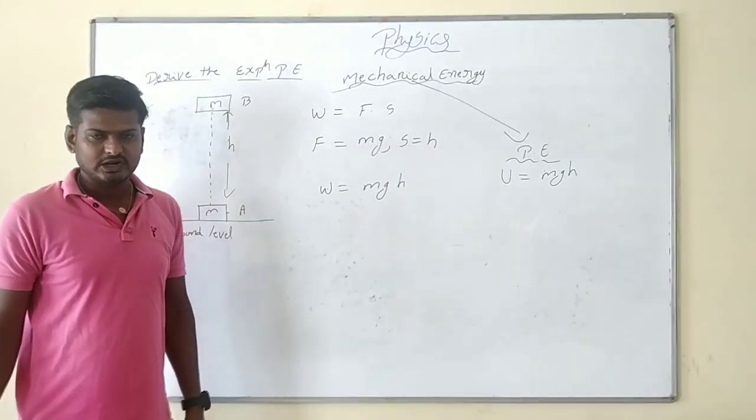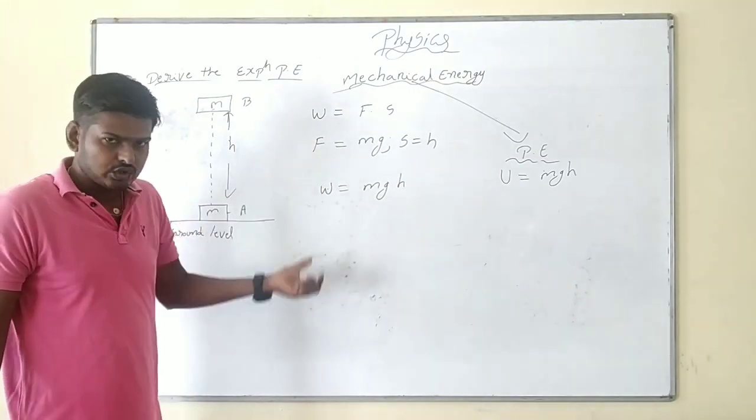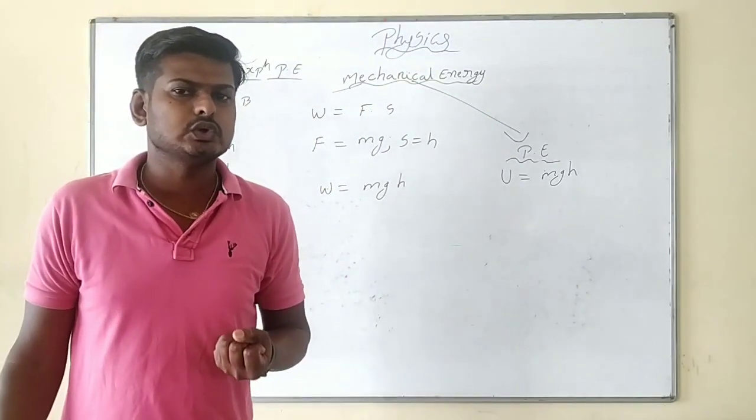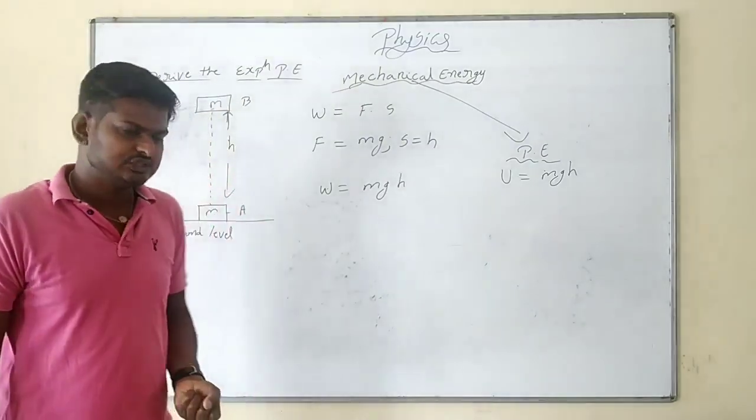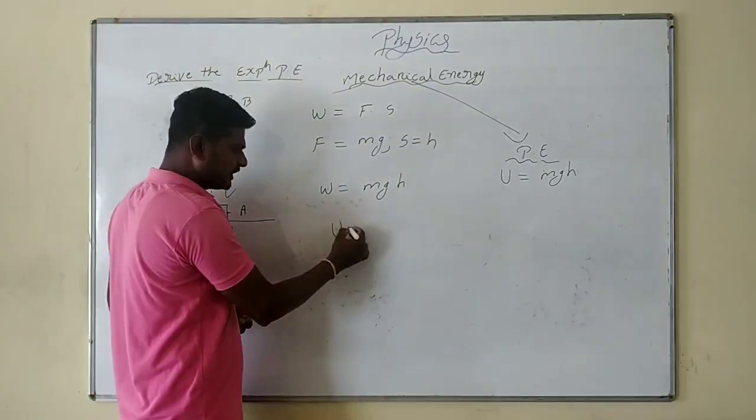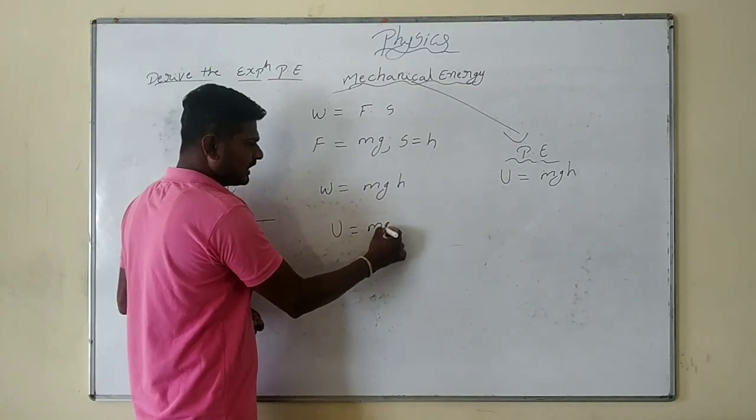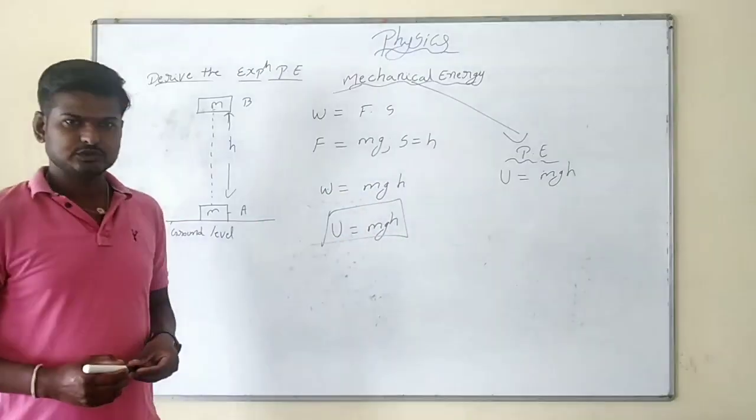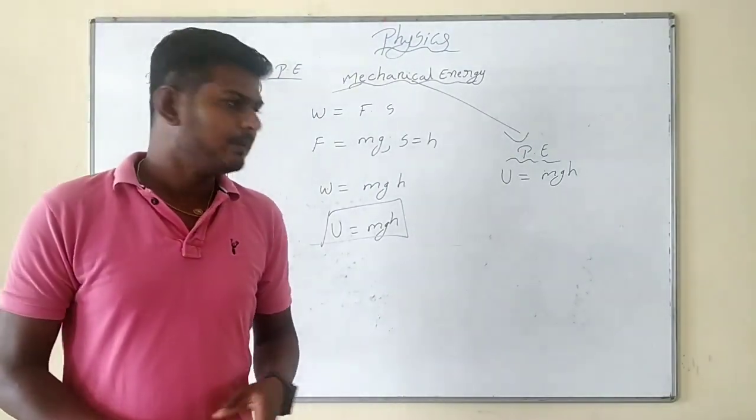The work done is equal to what? mgh. Already I told you, the work done is going to be stored in the form of what? Energy. This one will be potential energy: the energy possessed by an object by virtue of its position.